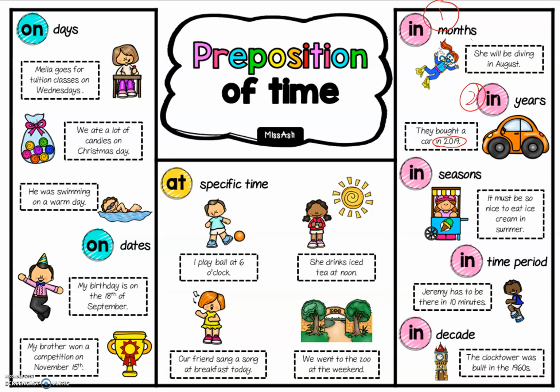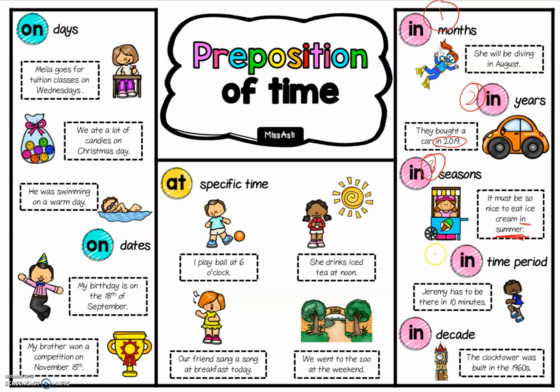Okay. Now, number 3, seasons. By now, you already know that we have gone through 4 different seasons, which are summer, winter, autumn, and spring, right? So any of those 4, when we use them, we use with in. We don't say, we build a snowman on winter, or we build a snowman at winter. We say we build a snowman in winter. We built a snowman in winter. Or like the example here, it must be so nice to eat ice cream in summer. All right, can we see here the example?